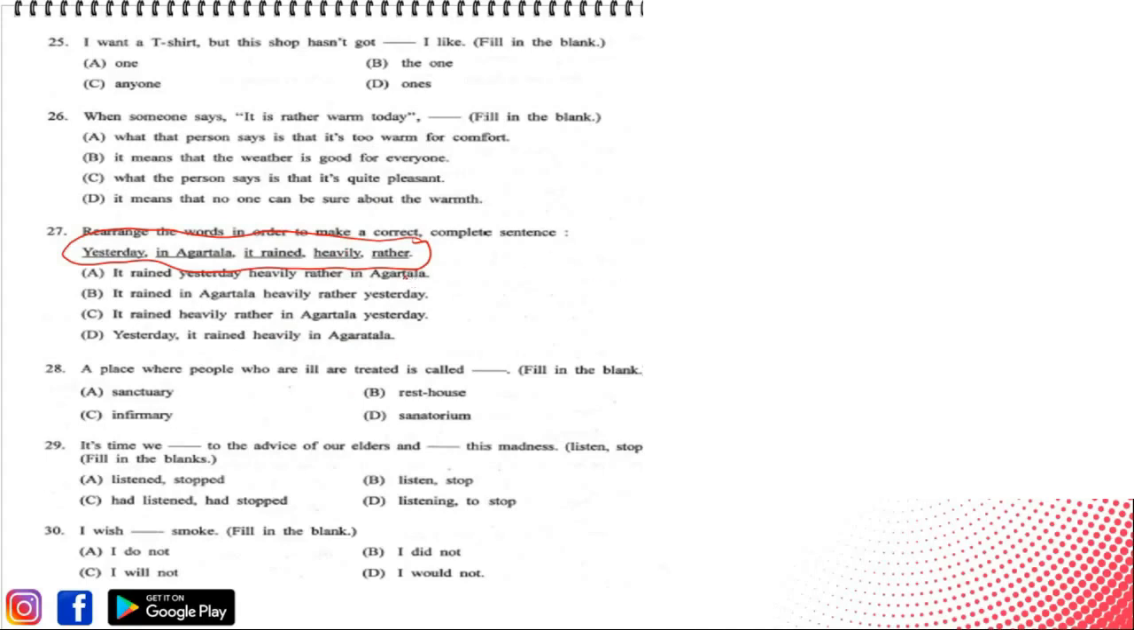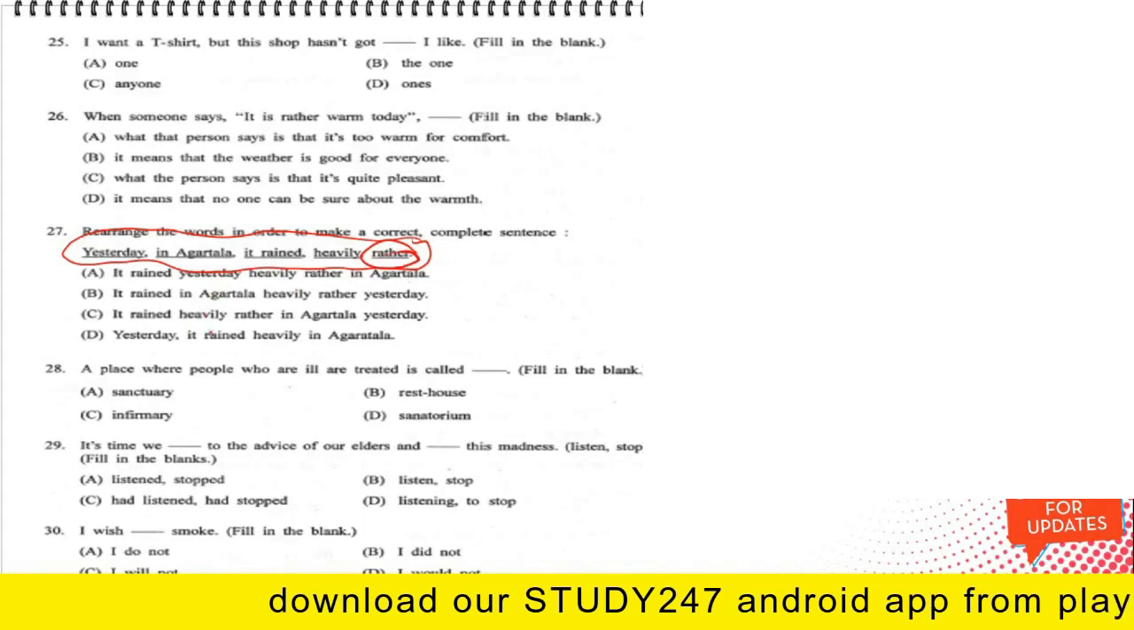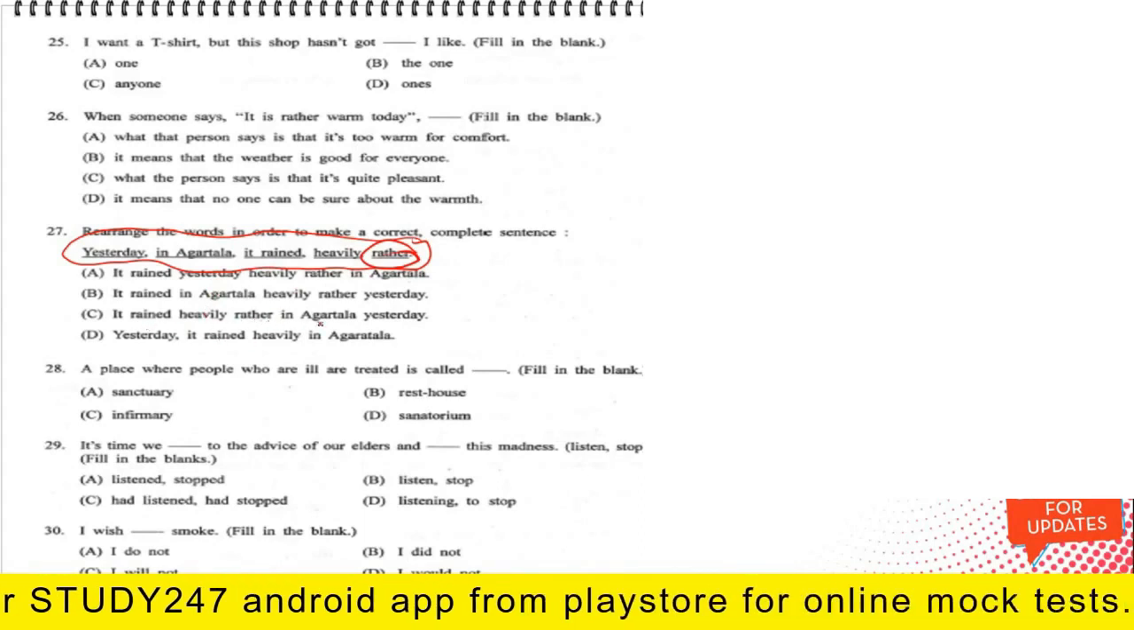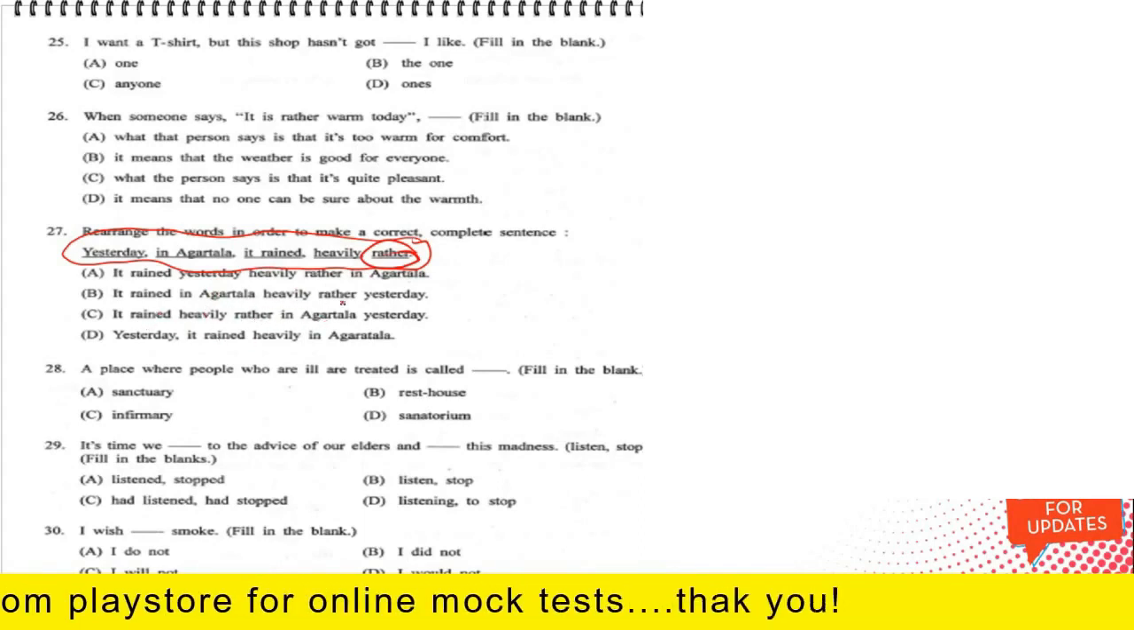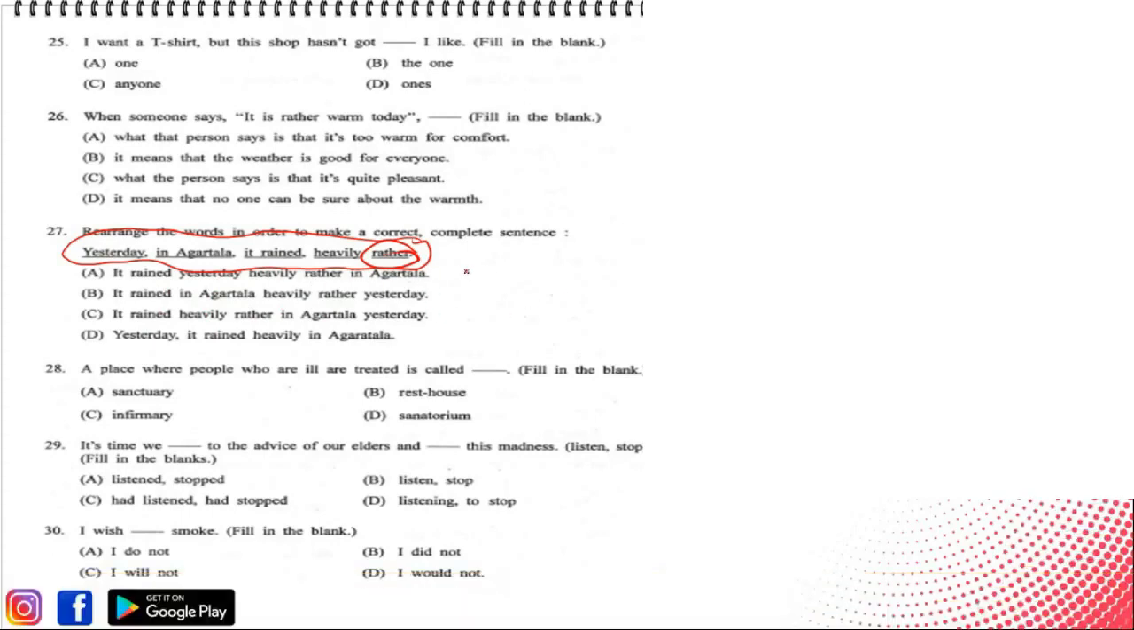Wait, there is a particular word rather here. It rained rather heavily in Agartala yesterday. It rained yesterday heavily rather in Agartala. The options given here would be a wrong one. Actually, if there wasn't this word rather, this sentence would be the most appropriate one.